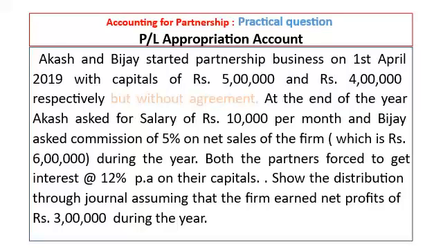At the end of the year, Akash asked for salary of rupees 10,000 per month and Vijay asked commission of 5% on net sales of firm, which is 6 lakh during the year. Both the partners forced to get interest at the rate of 12% per annum on their capitals. Show the distribution through journal assuming that the firm earned net profits of rupees 3 lakh during the year.